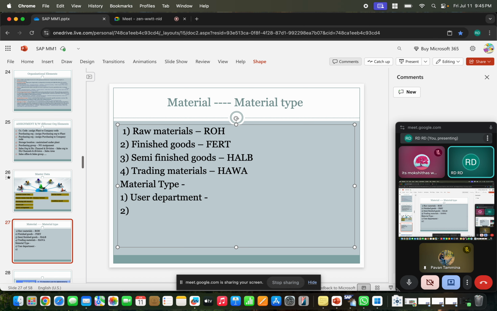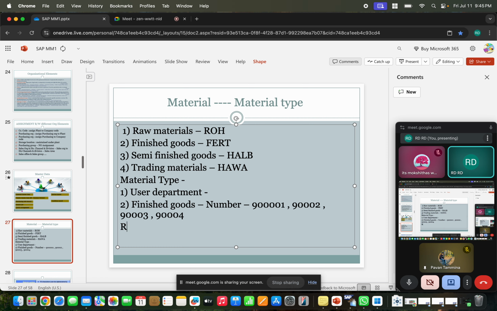The second one again depends on the material type only. Suppose my client requests that all finished goods should have a number sequence with the 9 series. And my client said that raw materials will start with the 7 series: 701, 702, 703.